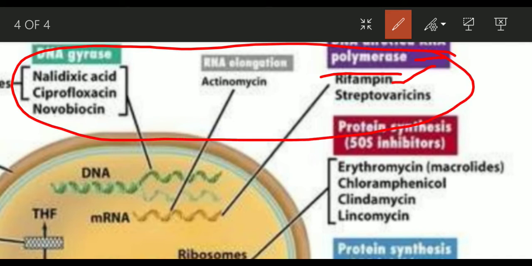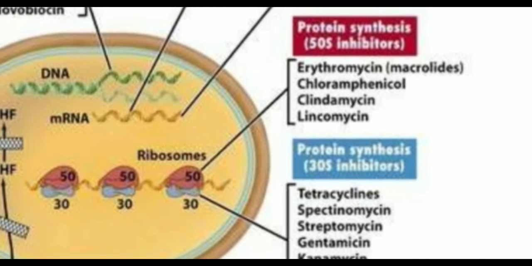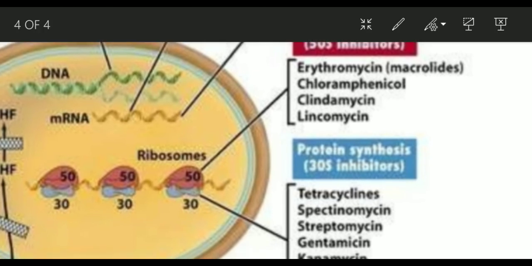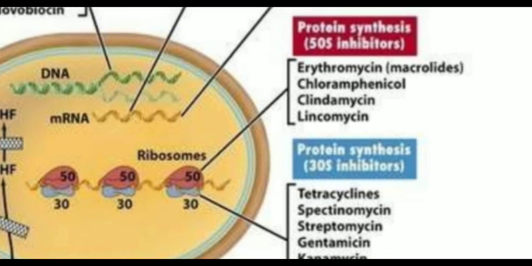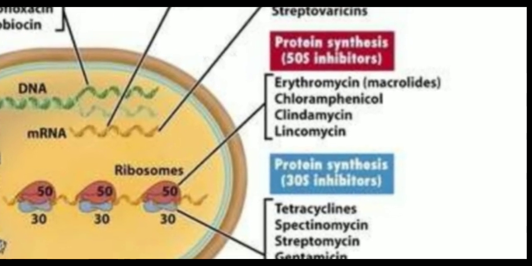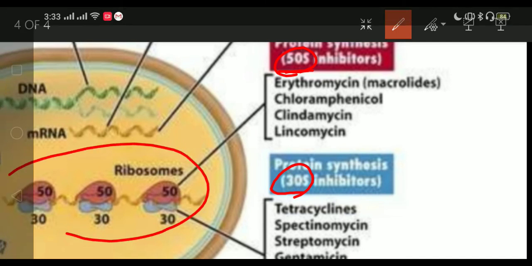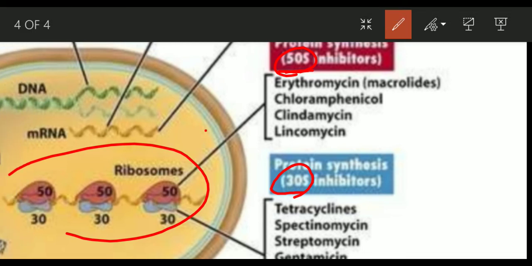So cell wall, cell membrane, nucleic acid, and then there are drugs that inhibit protein synthesis, right? And these protein synthesis inhibitors are in turn of two types, right? They target different subunits, right? As we know, the ribosomes have two subunits, a 50S subunit and a 30S subunit. So these antimicrobial agents target different subunits and they mainly inhibit protein synthesis, right?